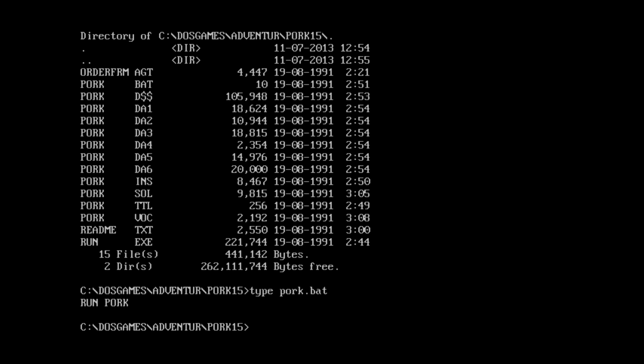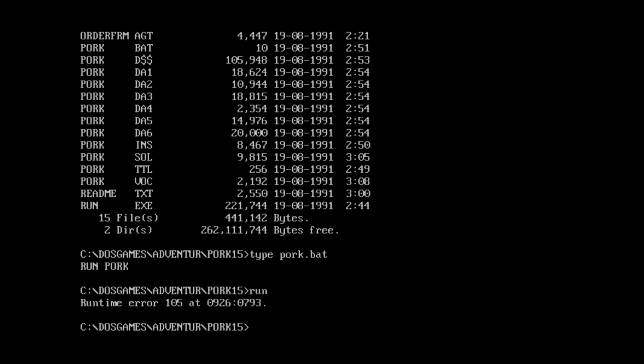Pork.bat. It's really small. Run pork. Okay, so this looks like it was probably made with a game engine of some sort. So this is probably going to be a text adventure. But then look at that, we got a VOC file. That would almost suggest sound effects. Runtime error 105. Oh, I should run the batch file.